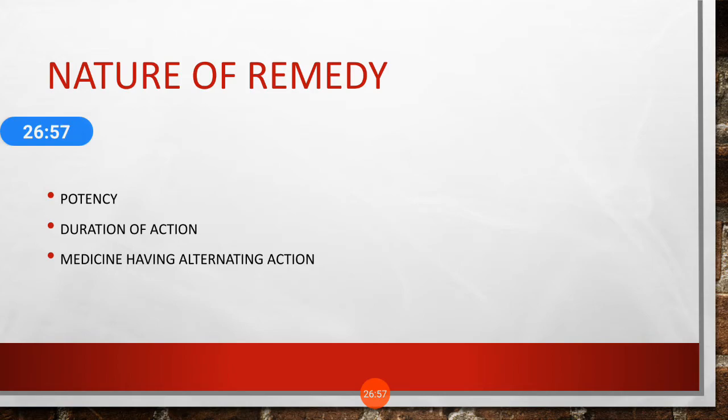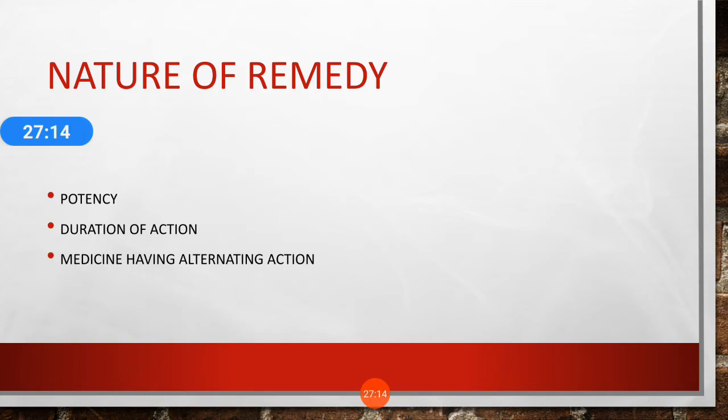Okay, next thing is nature of remedy. See the nature of remedy, there are 3 points in nature of remedy: potency, duration of action, medicine having alternating action. In potency, the medicine in lower potency, we can frequently repeat it.